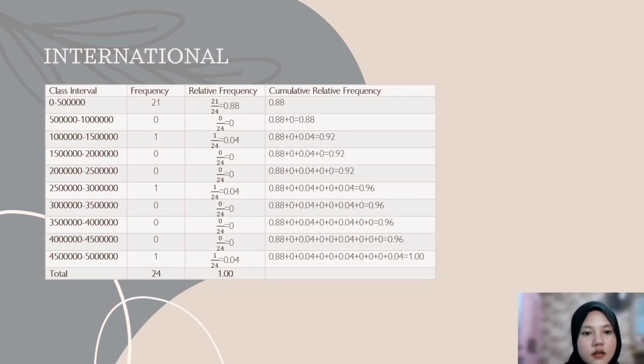So this is the table for class frequency, relative frequency, and cumulative relative frequency for international. I use the same range as domestic, which is 500,000, to find the class. And then I divide each of the frequencies by the total number of frequencies, which is 24, to find the relative frequency. Next, I continue to calculate the cumulative relative frequency.